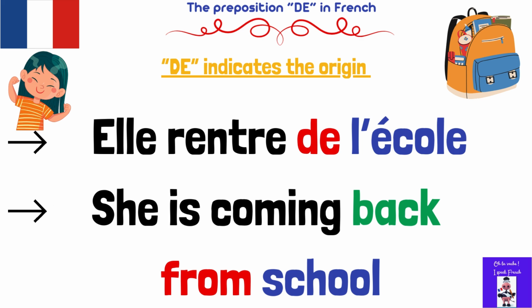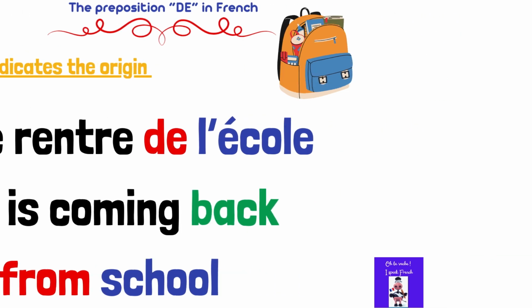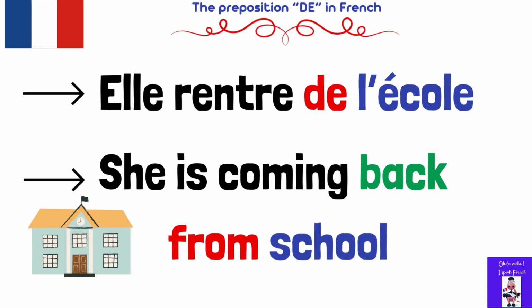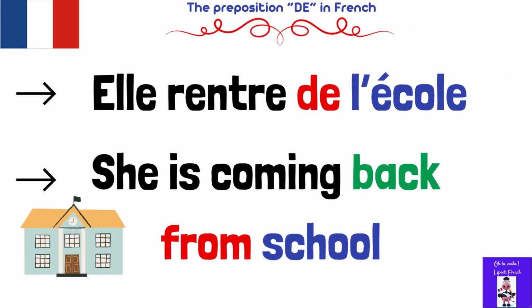Elle rentre de l'école, which means she is coming back from school. So we have the subject pronoun elle, which means she. Rentre is the conjugated form of the verb rentrer, which means to come back or to return, in the third person feminine singular pronoun elle, which means she. De l'école means from school. She is coming back from school.